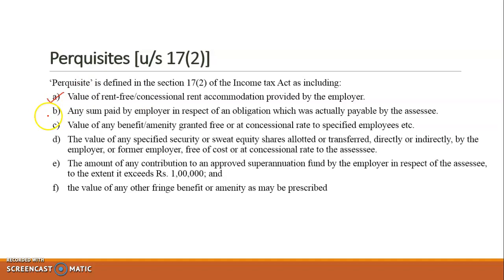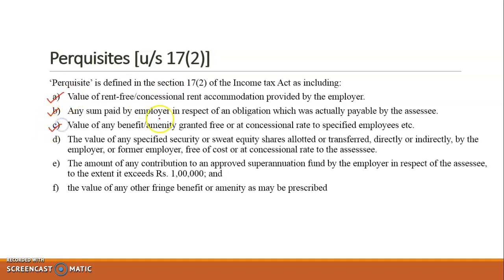Okay. Any sum paid by the employer in respect of an obligation which was actually payable by the assessee. So in case of any obligation which is of the employee that he has to make payment of, but the employer on his behalf is making any kind of payment, then that will be called as a perquisite.